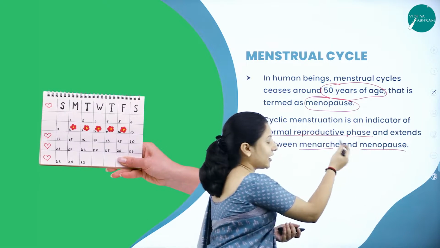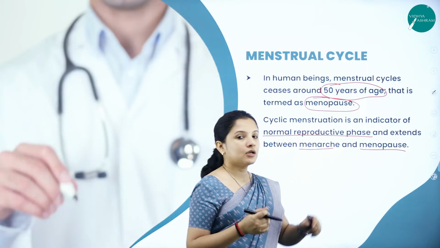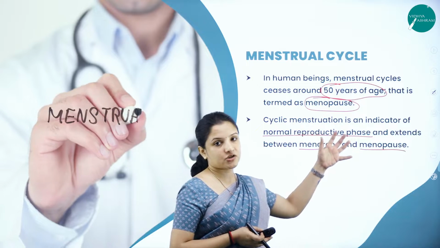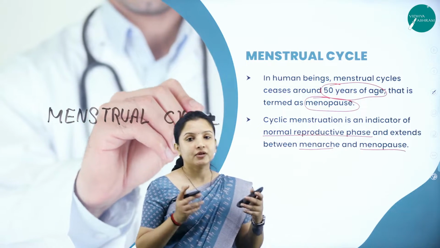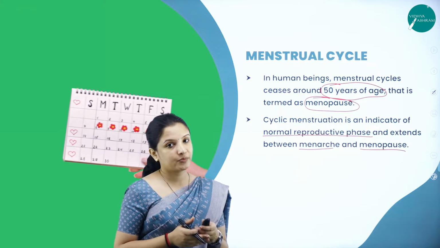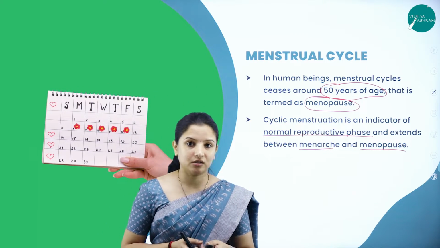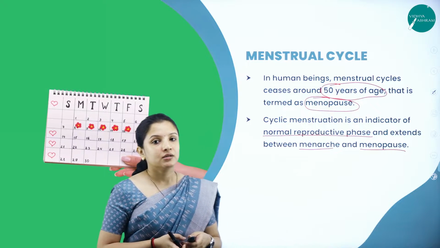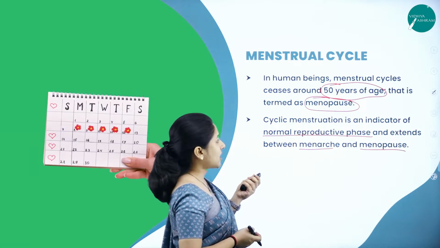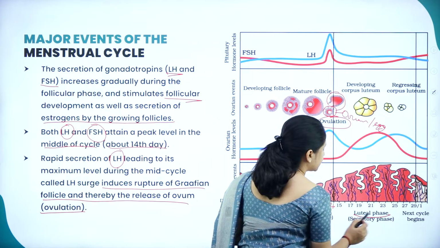Menarche means the day the girl starts the menstruation, up till the day when she reaches 50 years of age and the menstruation cycle stops. Until then, the reproductive phase continues and the reproductive health should be taken care of. Reproductive health is the next chapter in your second PUC, which is also a very informative and important chapter. Before that, we need to learn about one more phase, which is called the luteal phase or the secretory phase.